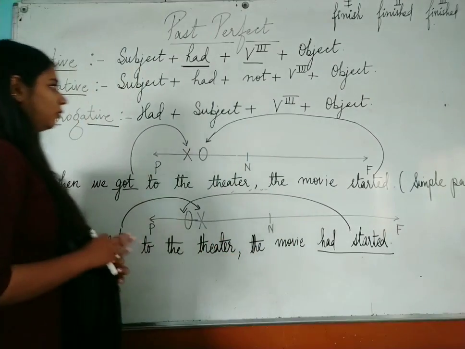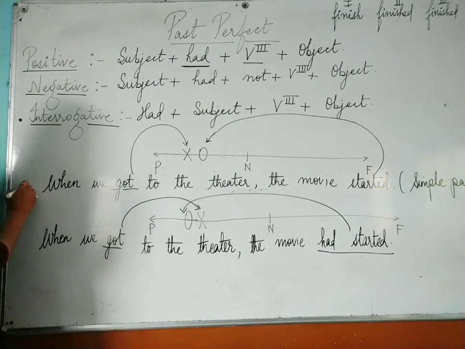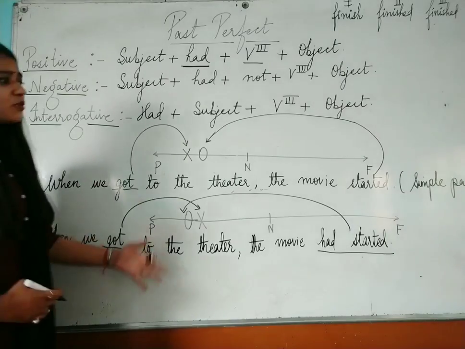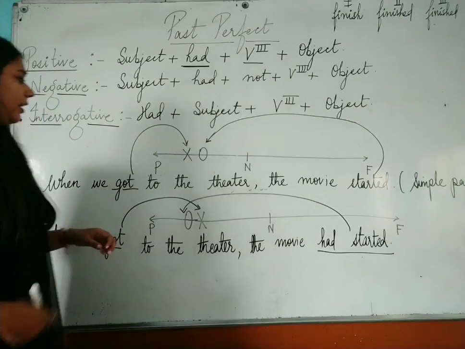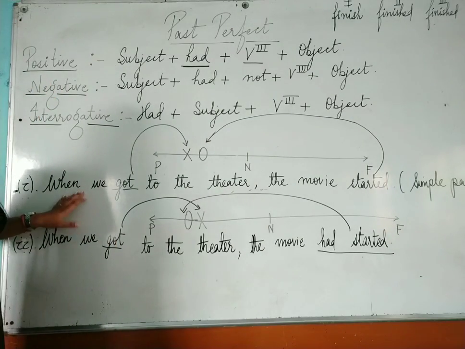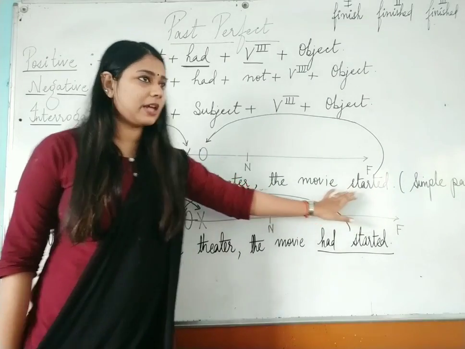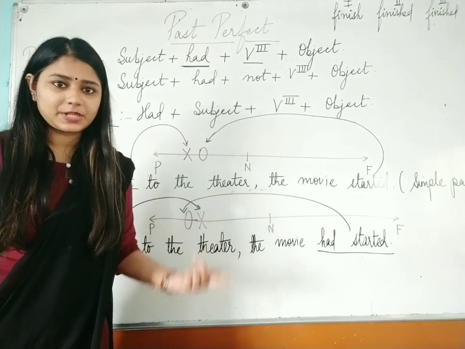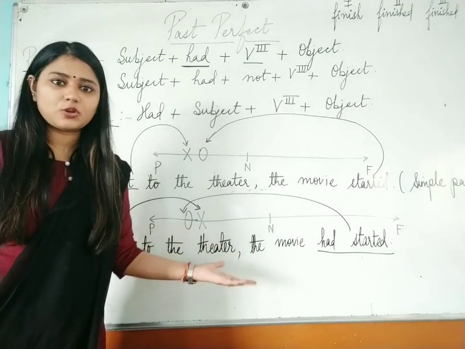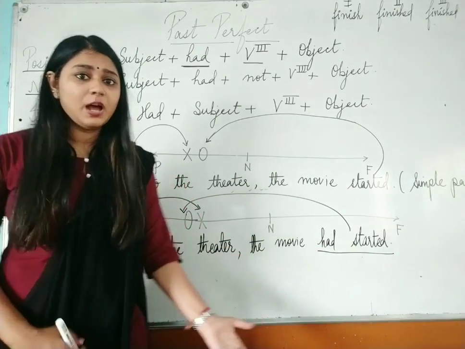another action. Okay. For example, look at these two examples. This is example 1 and this is example 2. With these two examples, your concept about past perfect tense will be more clear. For example, in the first sentence: when we got to the theater, the movie started. Obviously, started is used, got is used. So this is your simple past tense, verb second form is used. And the action has already completed in the past. We are talking about the past. The action has already completed in the past.